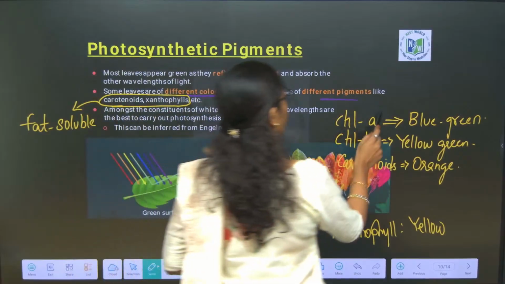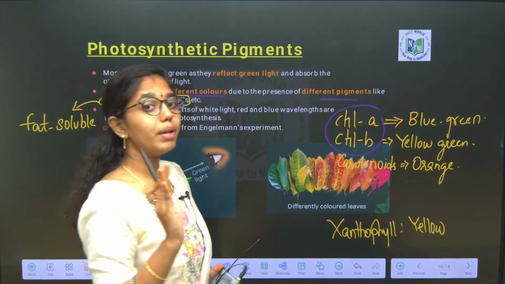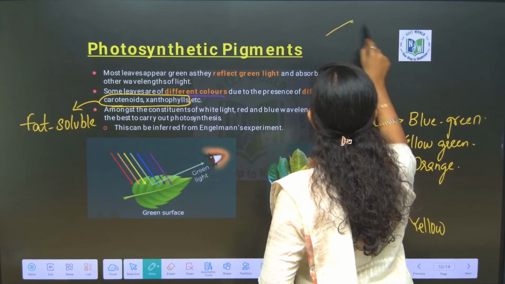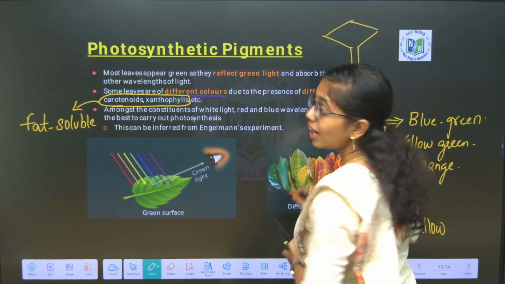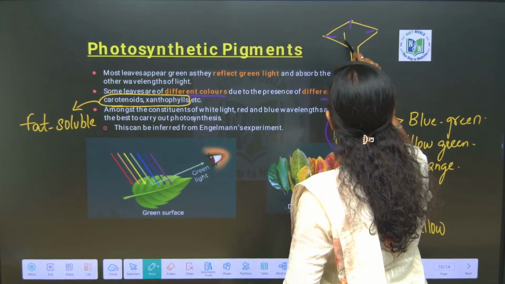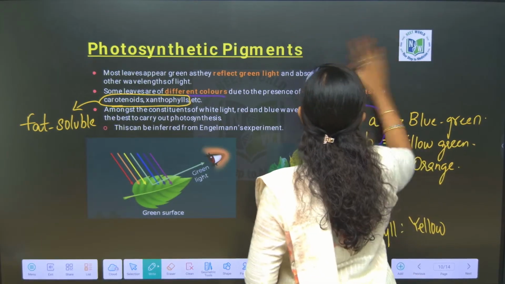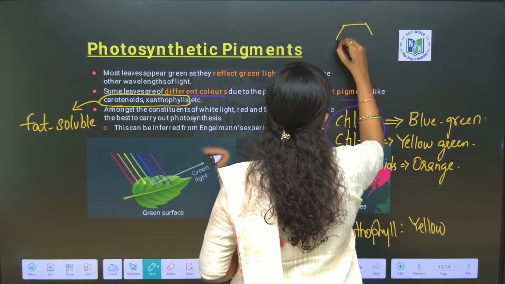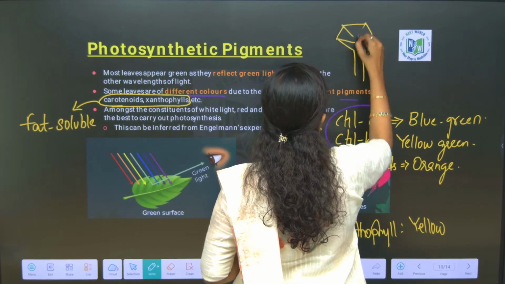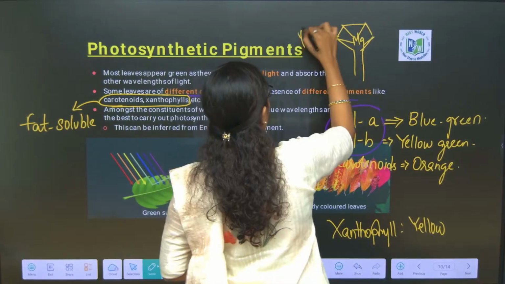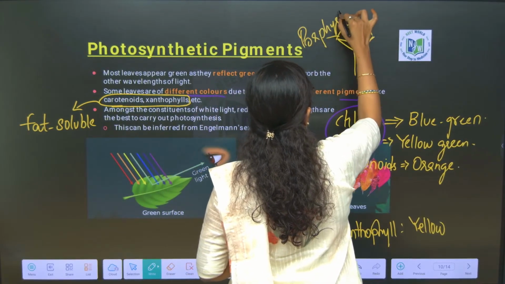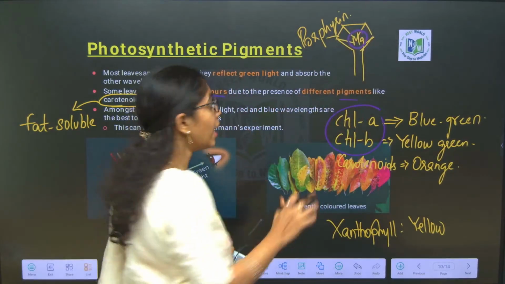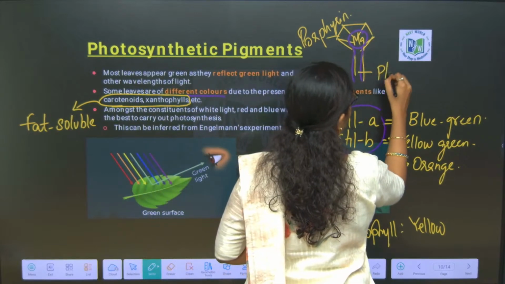Here I would like to tell you one more point about chlorophyll pigments. The chlorophyll structure will be like this, key. It has one porphyrin ring and a phytol tail. This porphyrin ring will be having magnesium ions. It will be like this, ma. So, this is the porphyrin ring, which is a tetrapyrrole ring connected to a magnesium ion at the center. Okay. And this has a tail. This tail is called as what? Phytol tail.